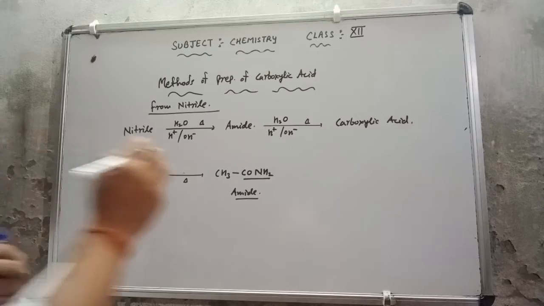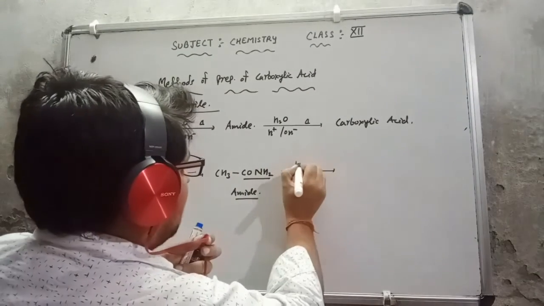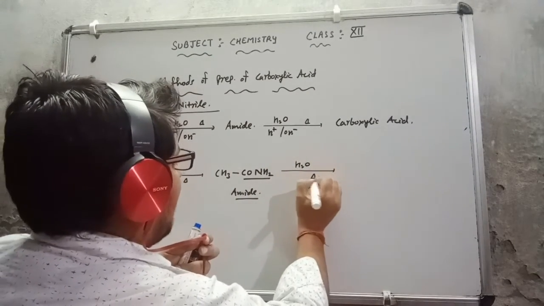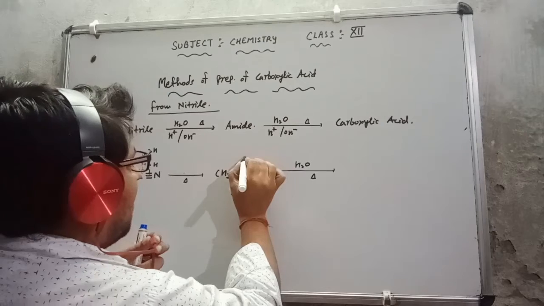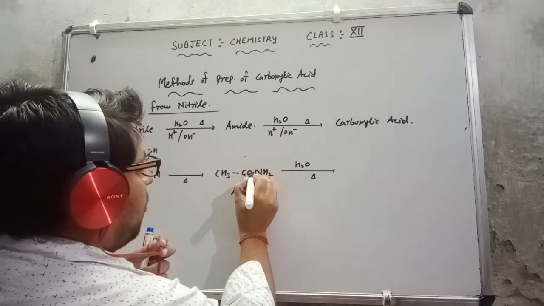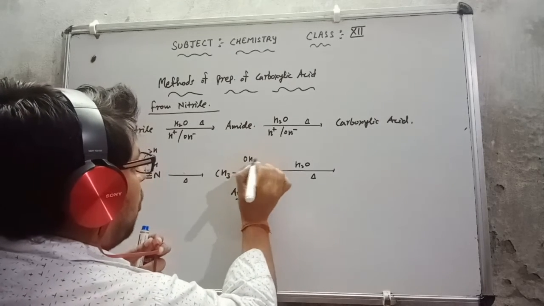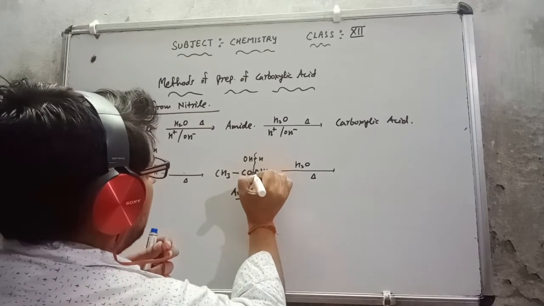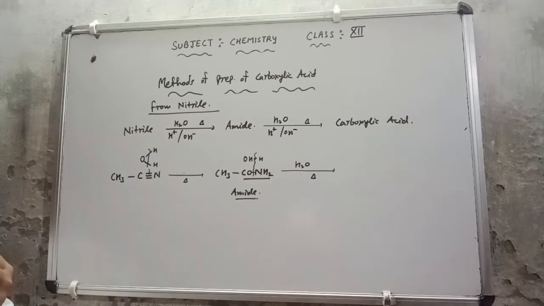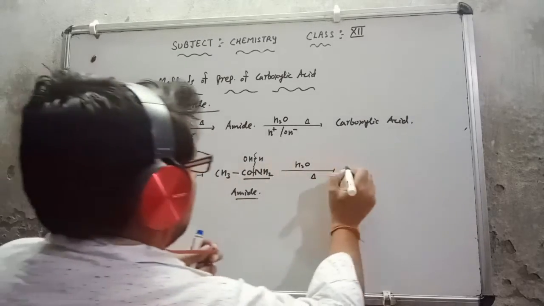Now this will again be hydrolyzed and heated in acidic or basic medium. Then also you can go with the same procedure. How? The water molecule is there. I can say that this bond is available here. This is OH and this is H. So this bond is going to split up in this way in a water molecule. So this will be what?